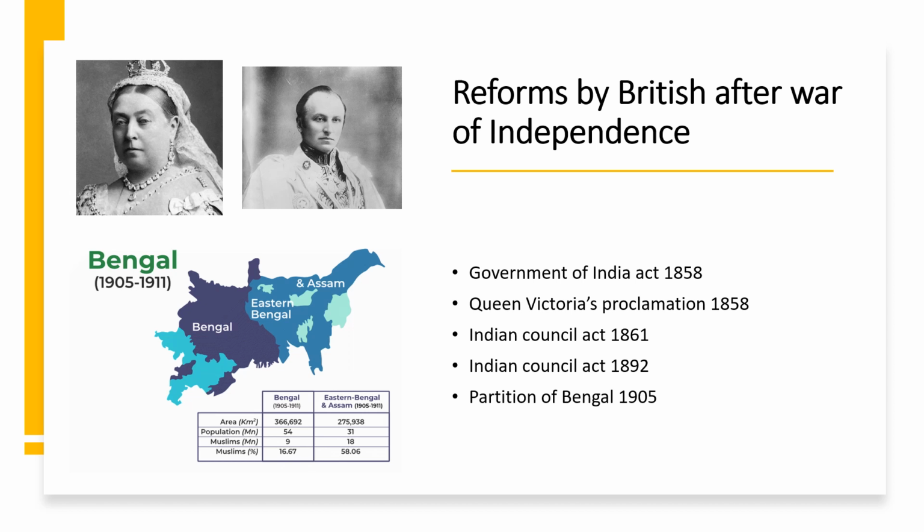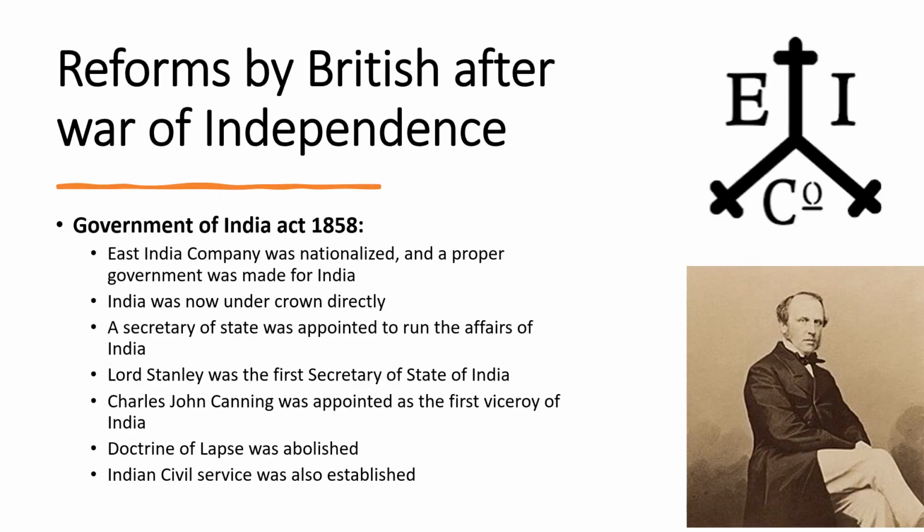Now here is the list of all the reforms done by the British after the War of Independence. We're going to study all these reforms today. We're going to start with the Government of India Act 1858, then Queen Victoria's Proclamation of 1858, then the Indian Council Act of 1861, the Indian Council Act 1892, and then the Partition of Bengal would be our last event that we're going to study today.